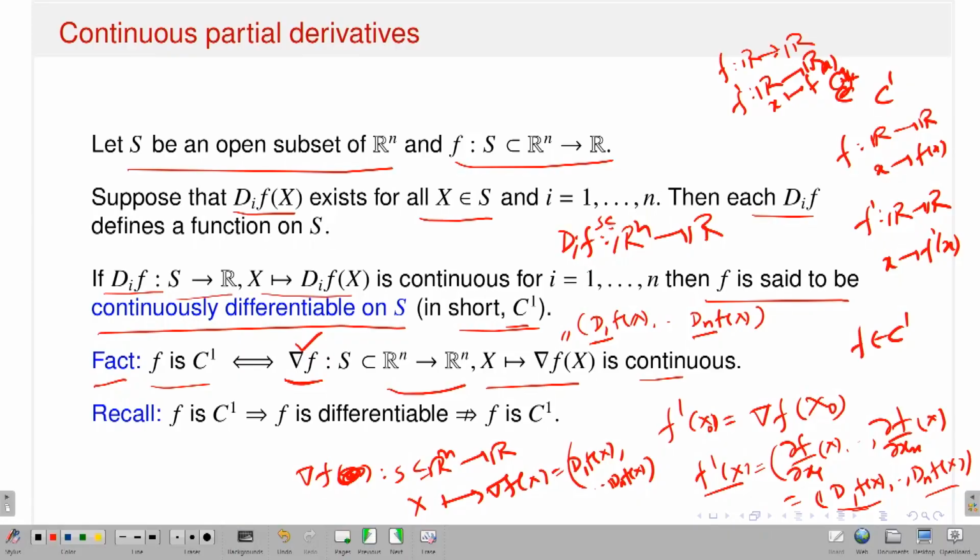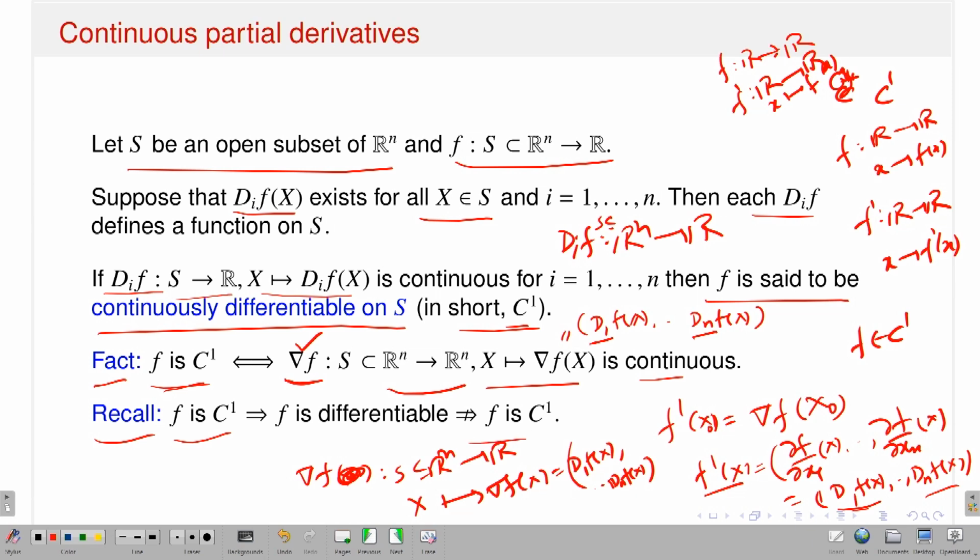It is nothing but the first order partial derivative of f with respect to the xi variable, each of them continuous. So therefore, by the definition, f has to be C1. That means I have a function f whose first order partial derivatives all exist and are continuous, and therefore f is in C1. So this is an if and only if. Now kindly recall that if f is in C1, that means all the first order partial derivatives exist and they are continuous. That means my function is differentiable, because of the sufficient condition for differentiability, if you remember.